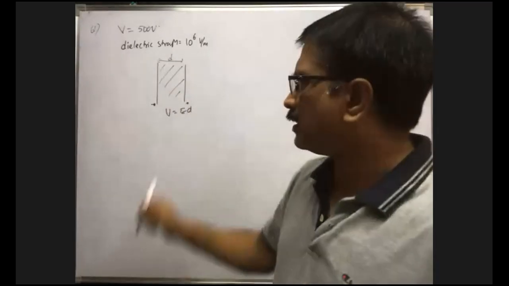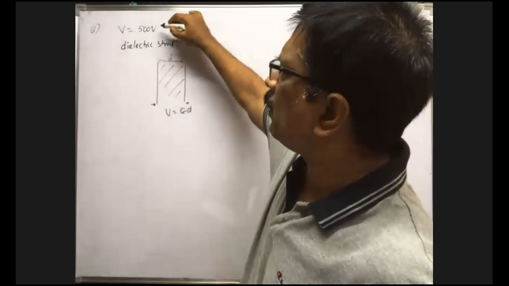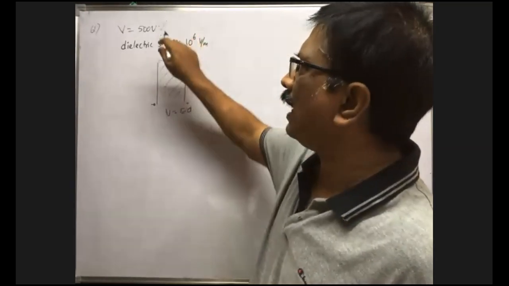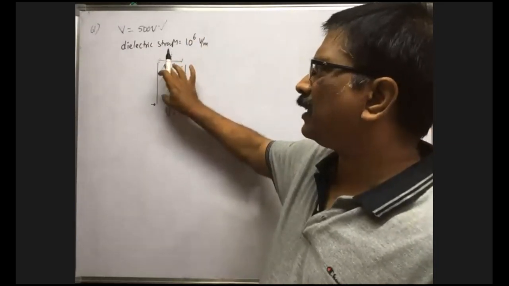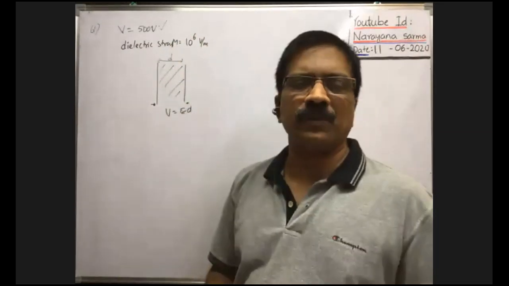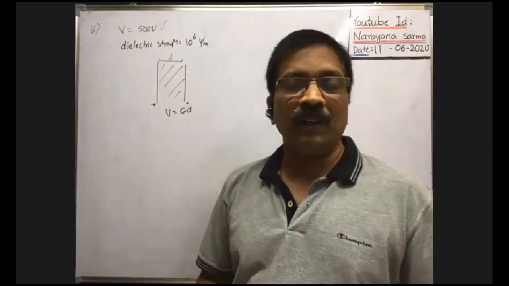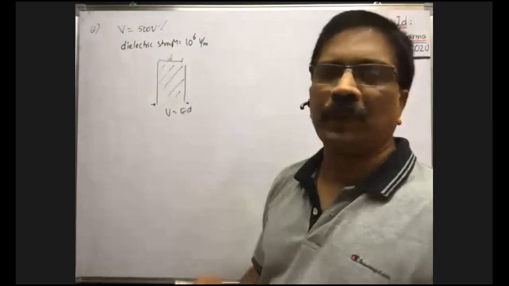When V increases, E also increases, and whenever the maximum potential difference is applied, at that time the dielectric strength is equal to 10 to the power 6 volt per meter. That means the intensity of electric field developed inside the dielectric medium is 10 to the power 6 volt per meter. If the intensity of electric field is increased further,